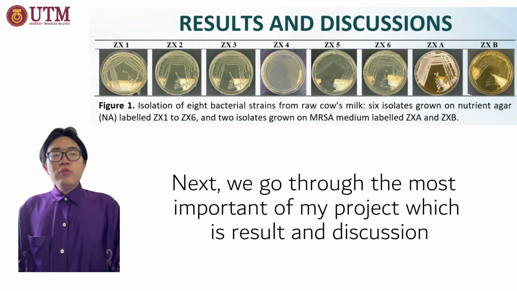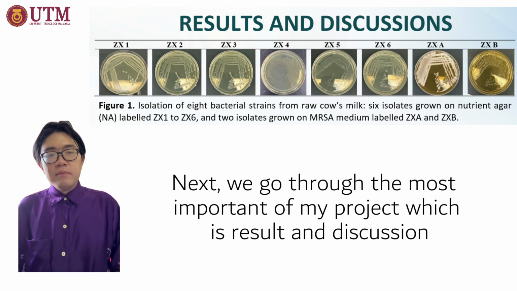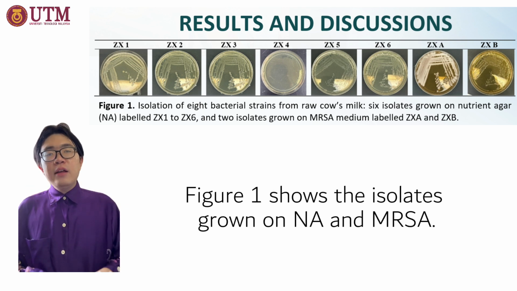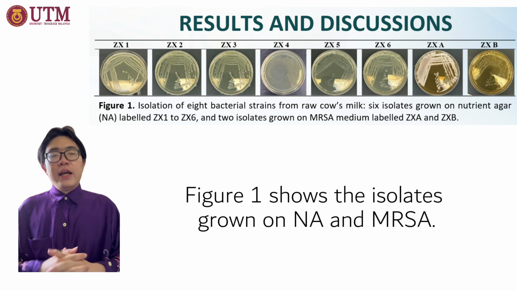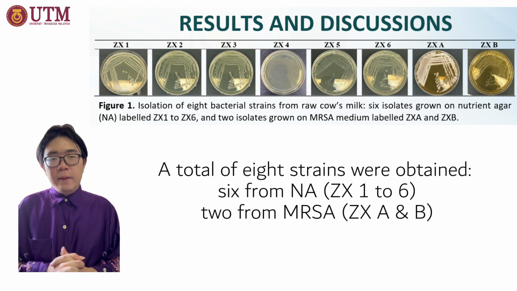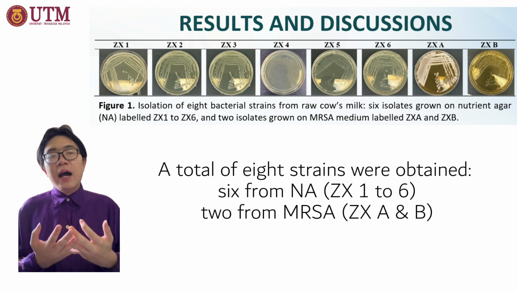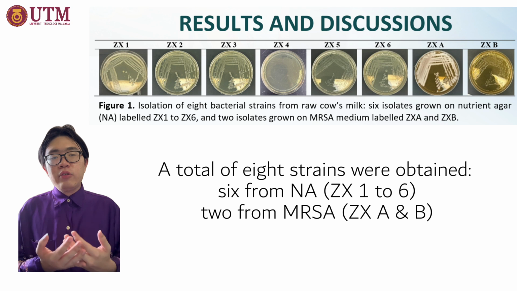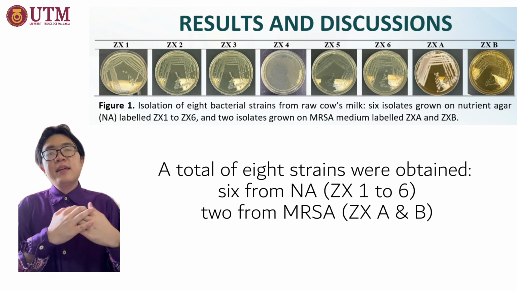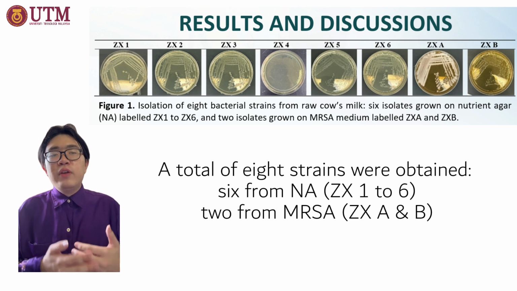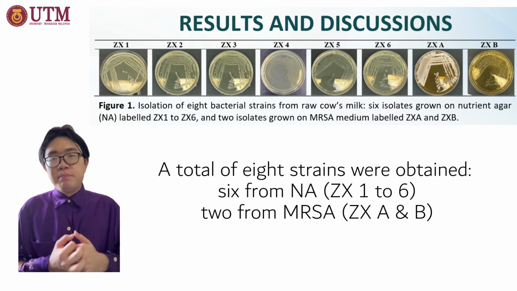Next, we go through the most important part of my project, which is the results and discussion. As you see here, Figure 1 shows the isolates grown on the nutrient agar and also MRS agar. A total of 8 strains were obtained, 6 from nutrient agar denoted as ZX1 to ZX6, and 2 from MRS agar denoted as ZXA and ZXB.